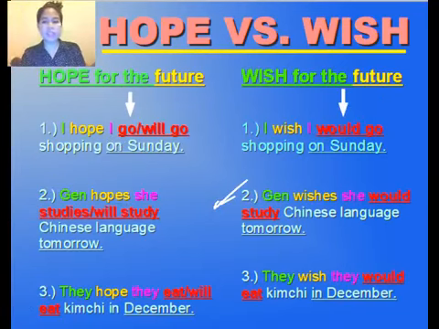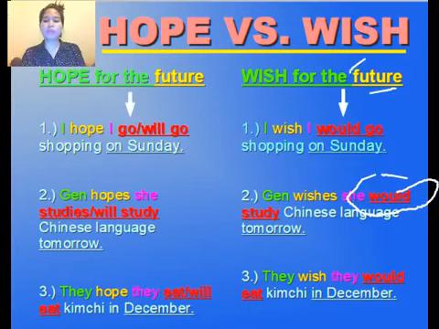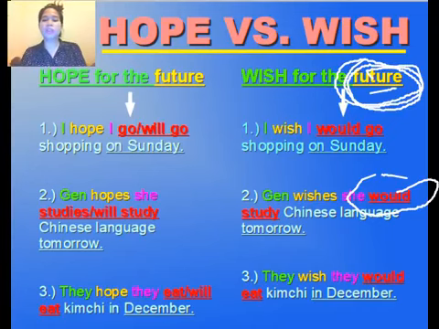Next, let's move on to number 2. Jen wishes. So Jen is only one, and that's the time you have to put es. So Jen wishes she would. I'm using would because you wish for the future. Jen wishes she would study Chinese language tomorrow. So that is impossible. Maybe she can't study Chinese language tomorrow, for some reasons, of course.